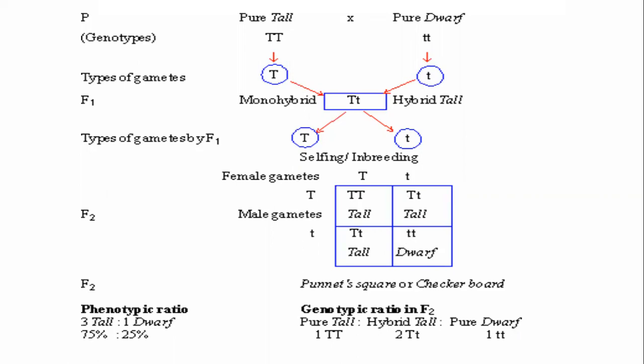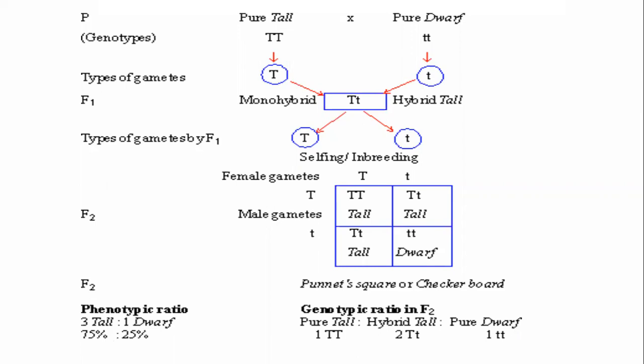A scientist named Reginald Punnett helped us to work out or to predict Mendelian crosses. See, now we cannot actually do the plant cultivation and observe the conditions, but we can study.